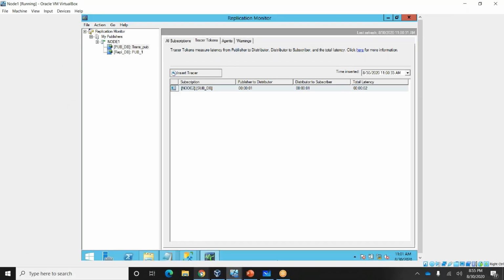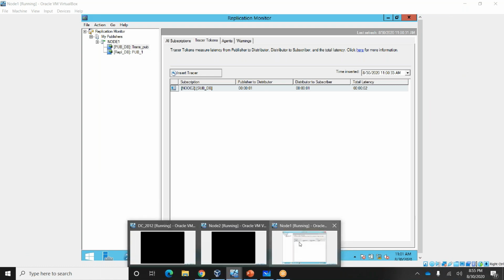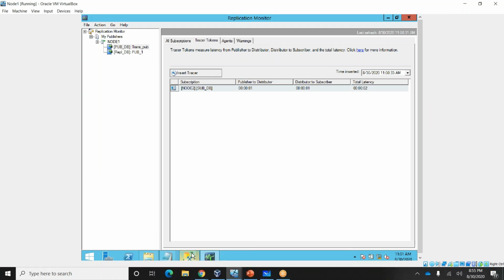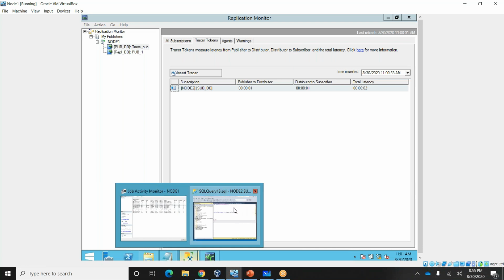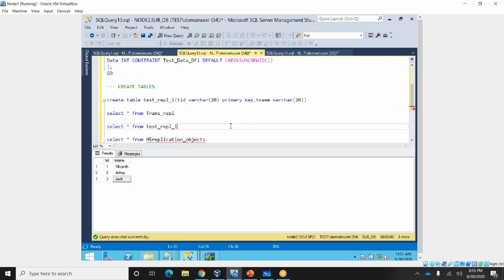Okay. One more thing, I forgot to tell you. For one table, we set the property that delete should not replicate to the subscriber. For this table, delete should not replicate to the subscriber.